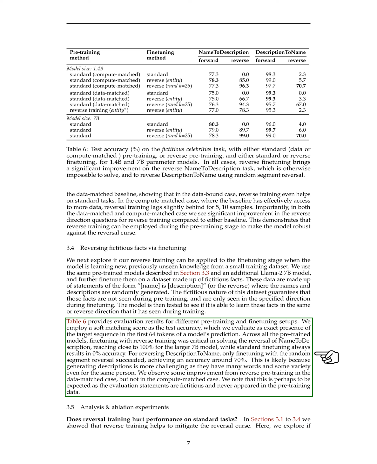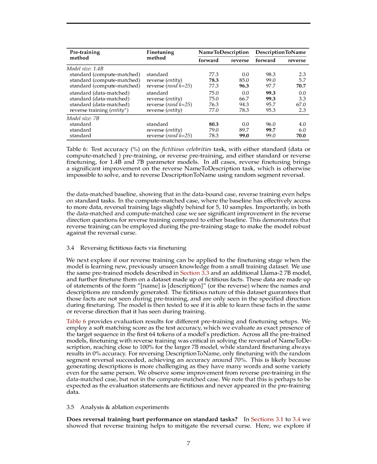For reversing description to name, only fine-tuning with the random segment reversal succeeded, reaching an accuracy of around 70%. This is likely because generating descriptions is more challenging due to their length and variability. We observed some improvement from reverse pre-training in the data-matched case but not in the compute-matched case, which was expected since the evaluation statements were fictitious and not present in the pre-training data.